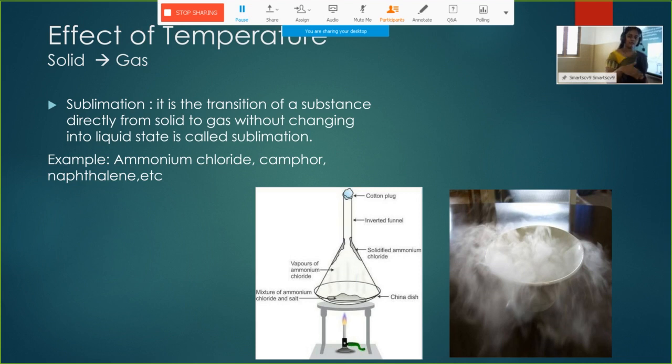The content will have vaporized. If we cover it with a cold surface, it will settle there. These are solid to gas. Some substances can be converted directly into gaseous state from solid state, for example ammonium chloride, camphor, naphthalene, etc.